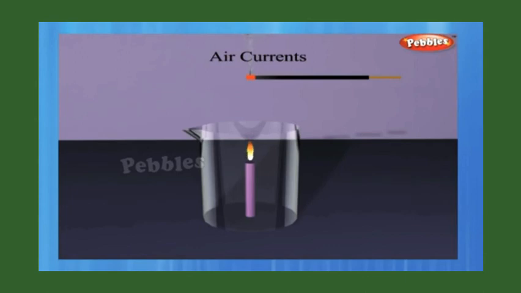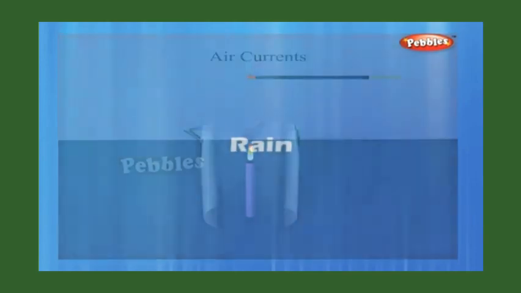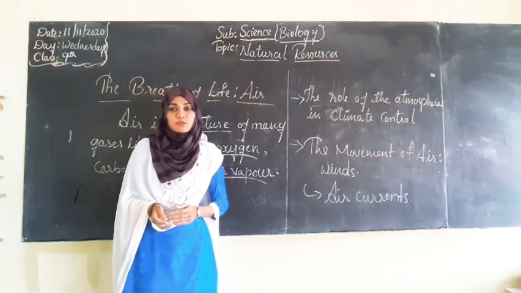The patterns revealed by the smoke show us the directions in which hot and cold air move. In a similar manner, when air is heated by radiation from the heated land or water, it rises. But since land gets heated faster than water, the air over land will also be heated faster than the air over the water bodies. And that's about today's class.